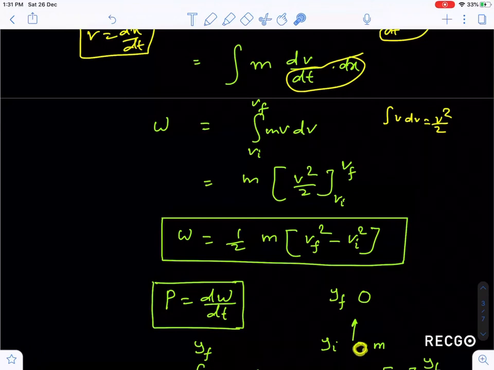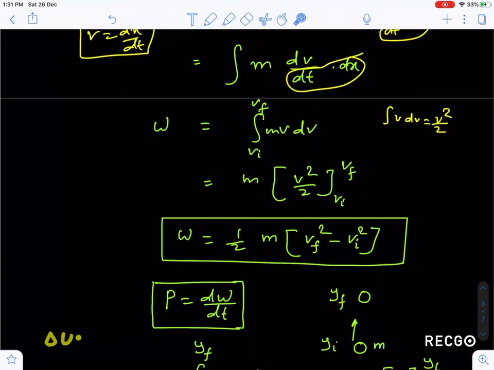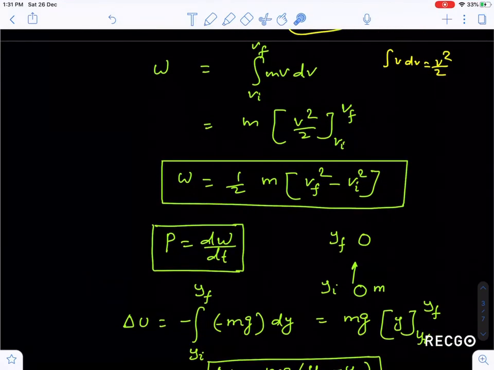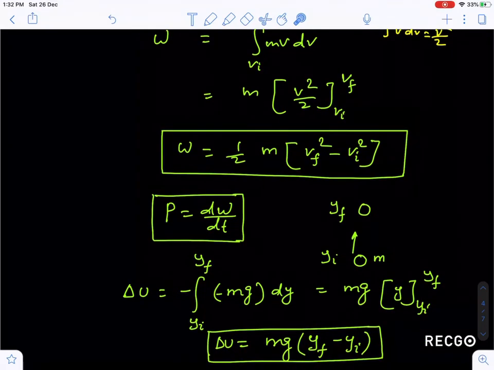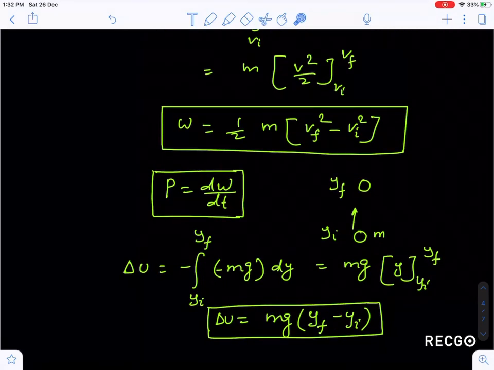Now guys, suppose I have a ball at initial height y initial, and finally it goes to y final. So I can write delta U is equal to minus of mg dy, minus because the work done is actually against gravity. mg is acting downward and the displacement is towards upward, so that's why I have written minus mg. Why I have taken this minus, I will discuss when I discuss the work energy chapter. So minus minus plus, mg is constant, take it out, integration of dy is y initial to y final. So delta U is equal to mg (y final minus y initial).